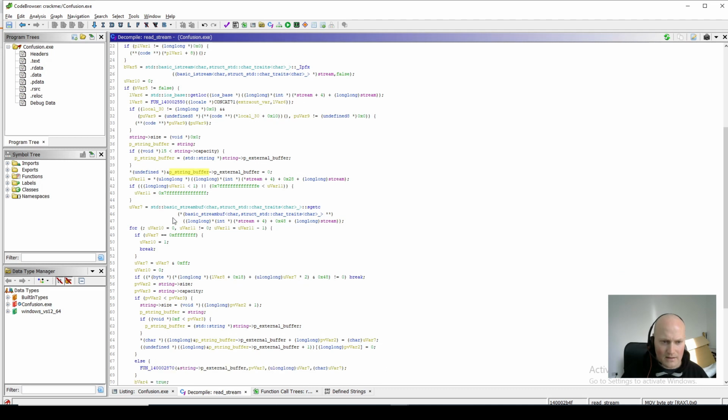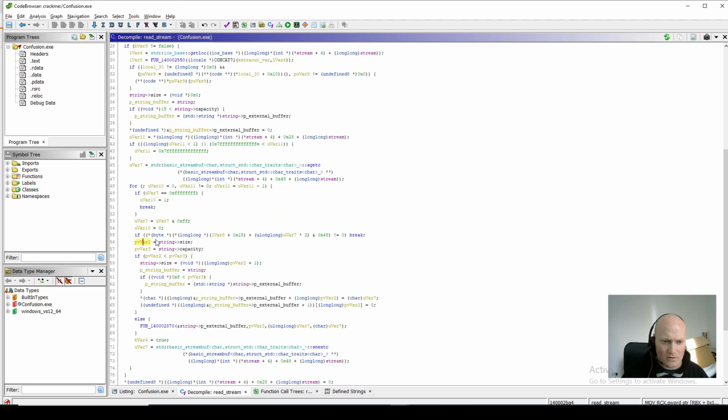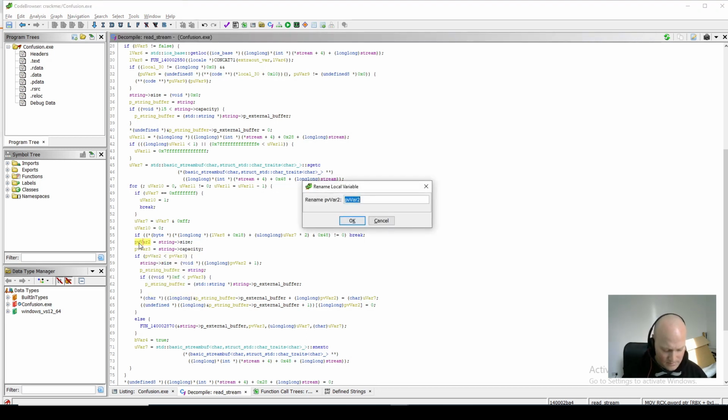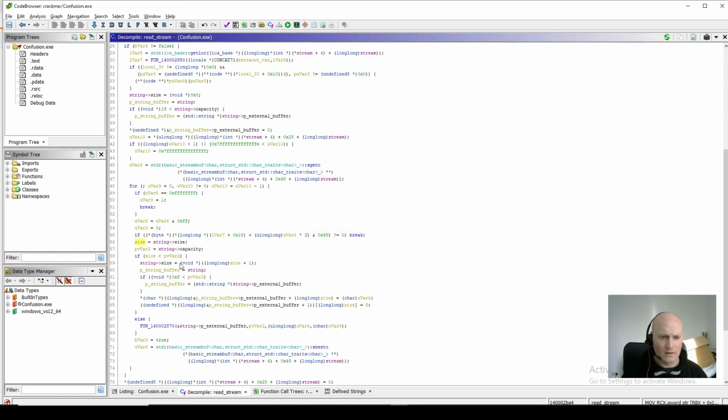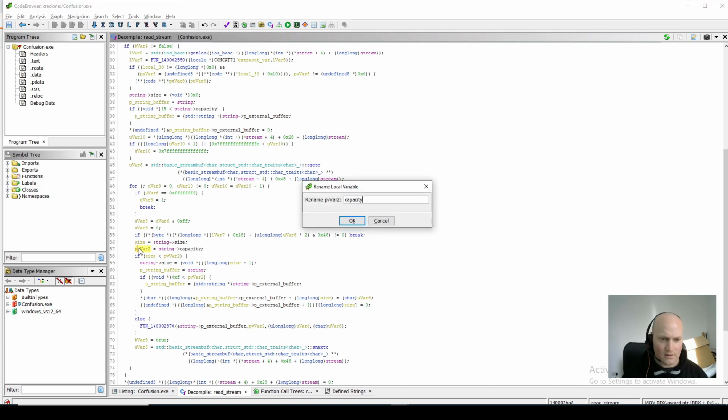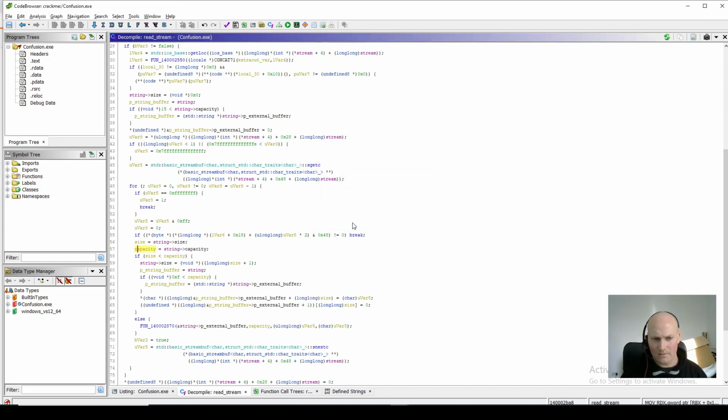So what do we have here? When we see the code being used like this, we can rename some of these things. So I'm going to call this one size. I'm going to call this one capacity, because when we start renaming stuff, it makes it a lot easier to see what's going on. Yeah, you can see now. So further down here, it's saying now if size is less than capacity, which we know now means if size is less than capacity.